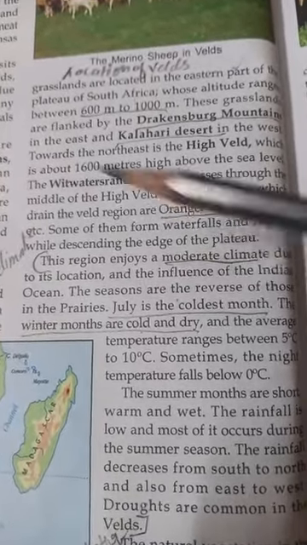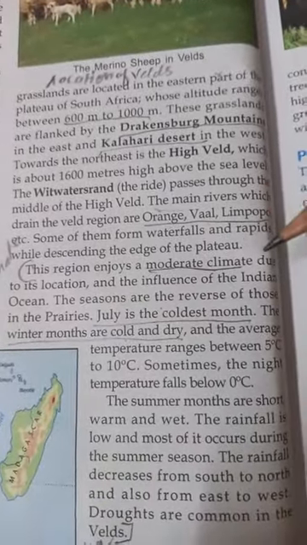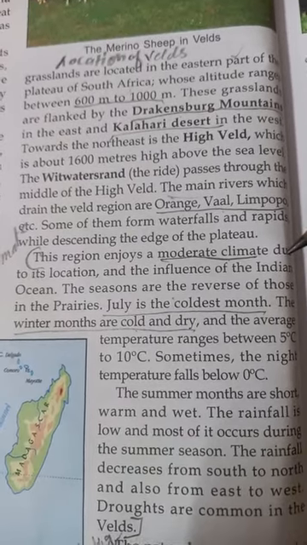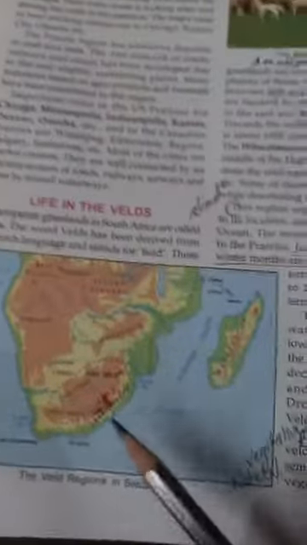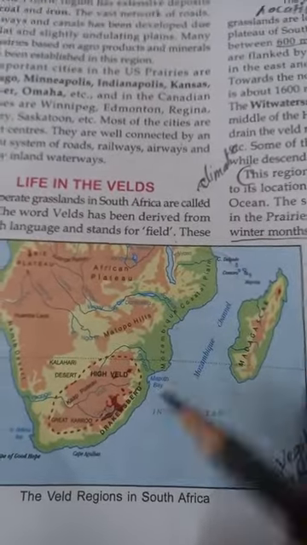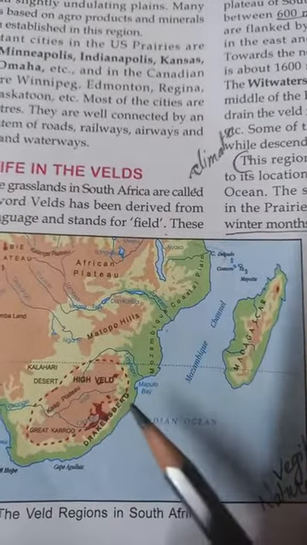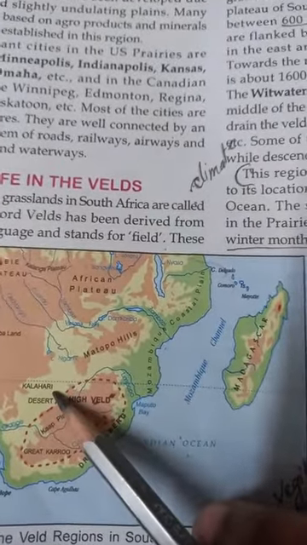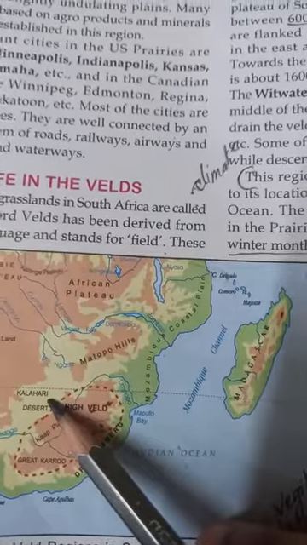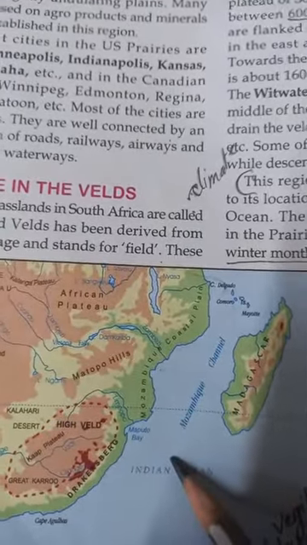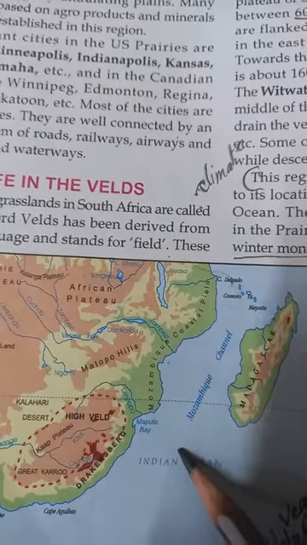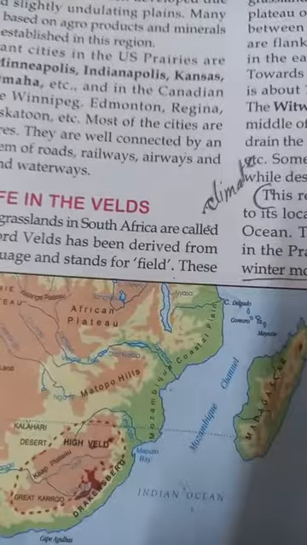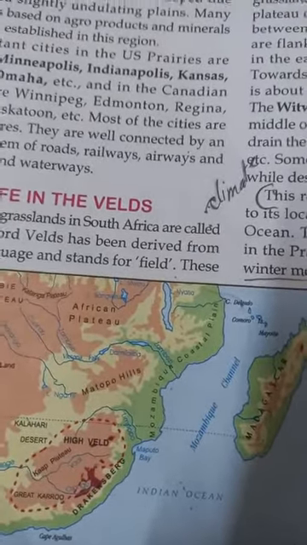What type of climate do we find in the Veld? The region enjoys a moderate climate due to its location and the influence of the Indian Ocean. As we can see in this map, this region is the Veld. The Indian Ocean is near the Veld, and the Kalahari Desert is in the west part of the Veld. So the Indian Ocean also affects the climate of the Veld, as well as the Kalahari desert also influences the region.